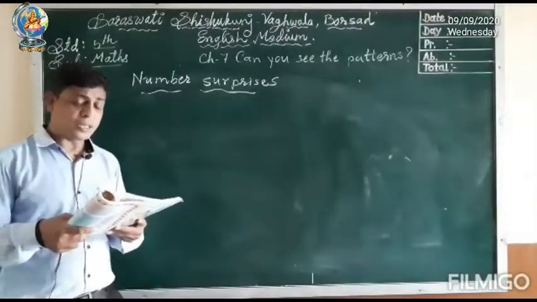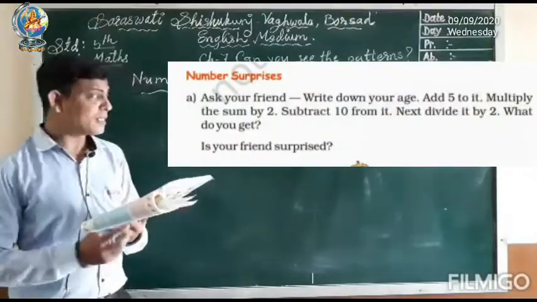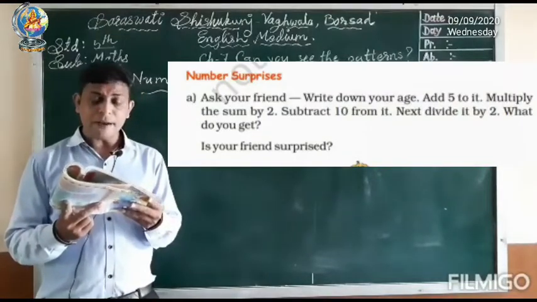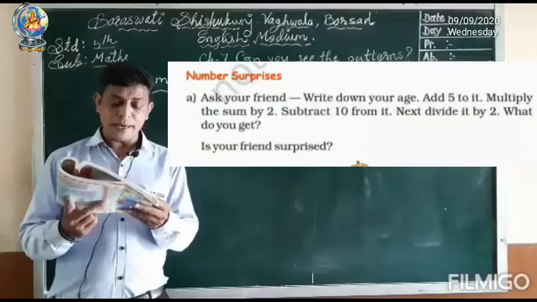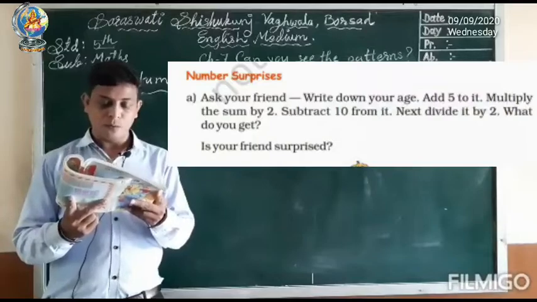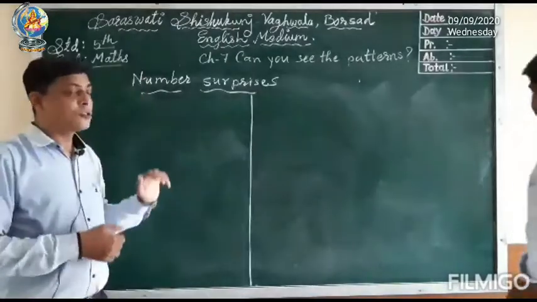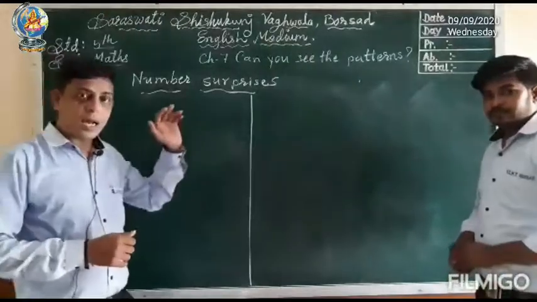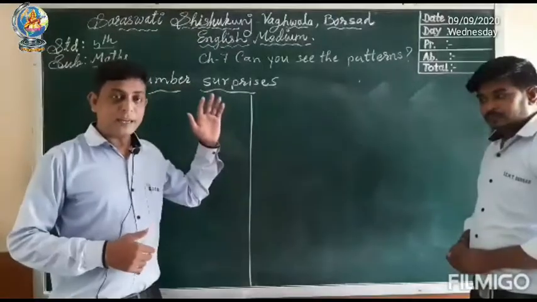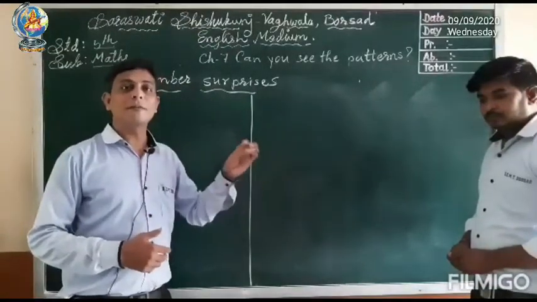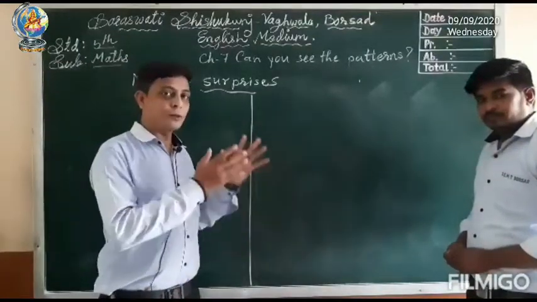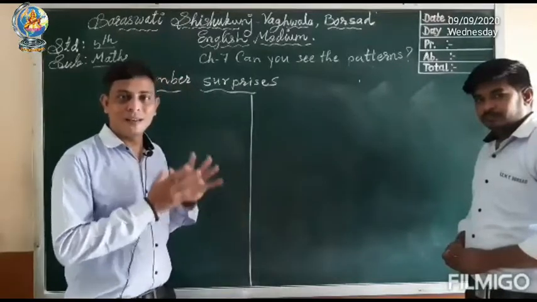Now, the next topic is number surprises. So a number question, you can see on the board. Ask your friend: write down your age, add 5 to it, multiply the sum by 2, subtract 10 from it, next divide it by 2. What do you get? So for a number question, I will ask Harshad sir some questions, he will write on the board. And at the end, we will check whether Harshad sir gets the same answer as his age or not. So let me ask Harshad sir some questions.